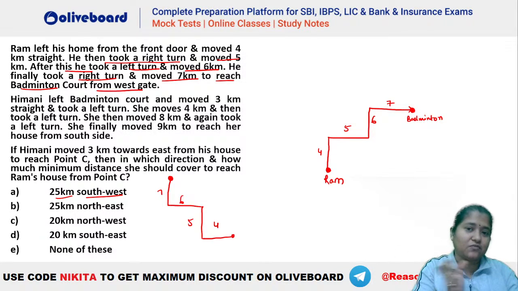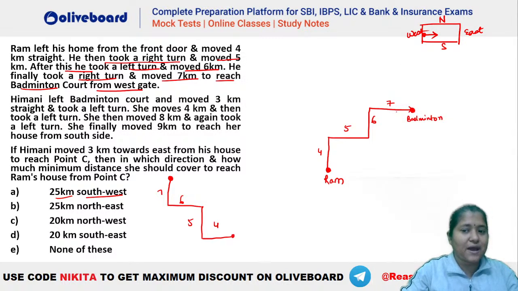So west gate will be towards the west side, right? So let's say if this is a badminton court here, so this is going to be the west gate, this is going to be the east gate, this is going to be the north gate, and this is going to be the south gate. So you can see he is entering from this direction, isn't it? So this is the badminton court. He is entering from the west gate of this particular court here. So if in the case you would have assumed that he is taking the west side, so you can see he is reaching the north, isn't it? When he is taking the west, he was reaching the north.